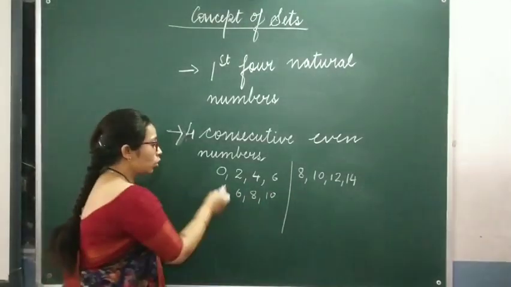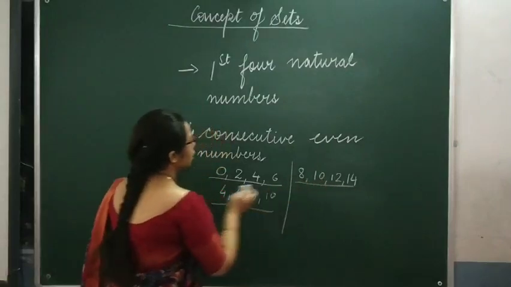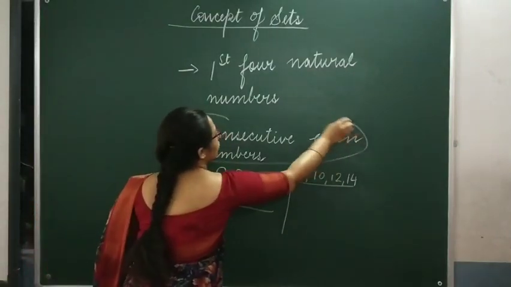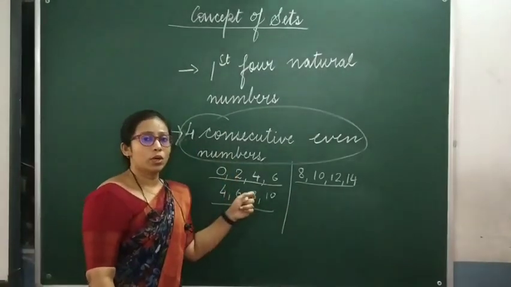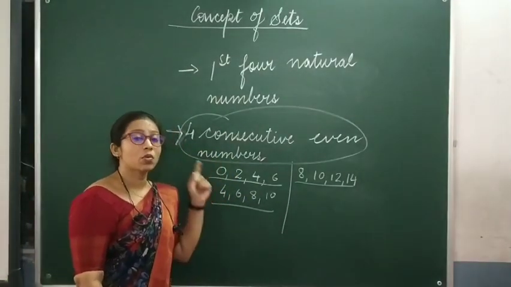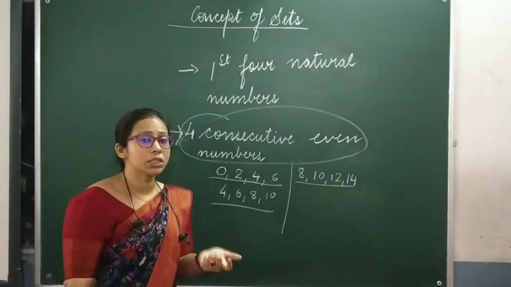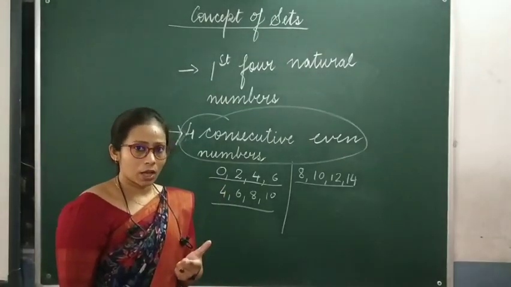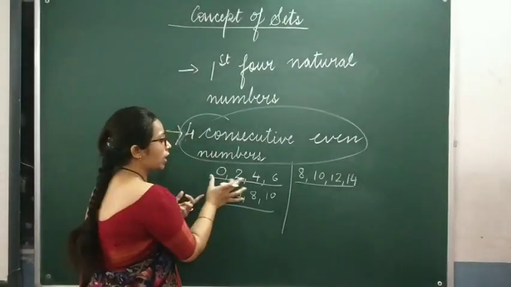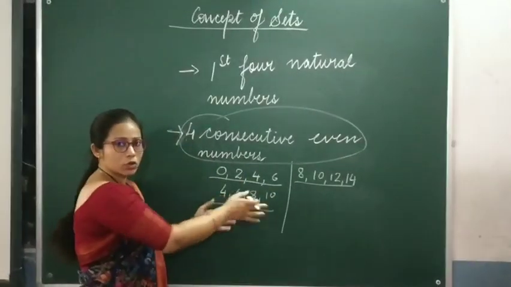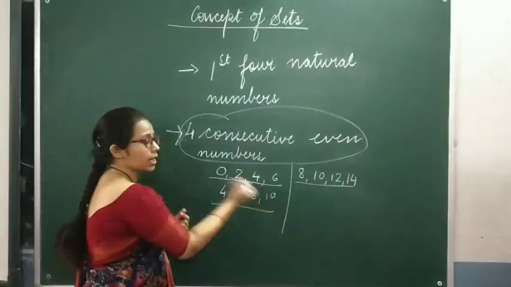Isn't it? But could this be called a set? If you write 4 consecutive even numbers, will this be called a set? No, it cannot be called a set. Why? Because the objects are not well defined. In one set you can write 0, 2, 4, 6, another set could contain 4, 6, 8, 10.